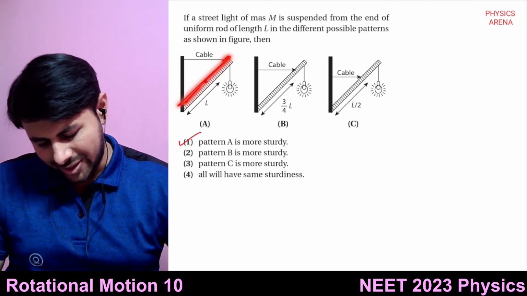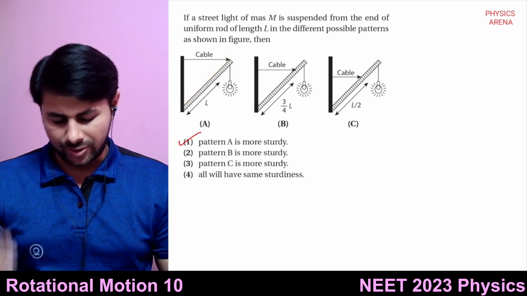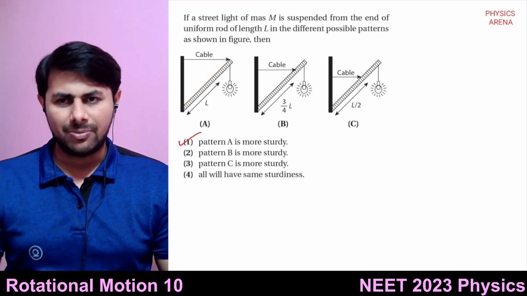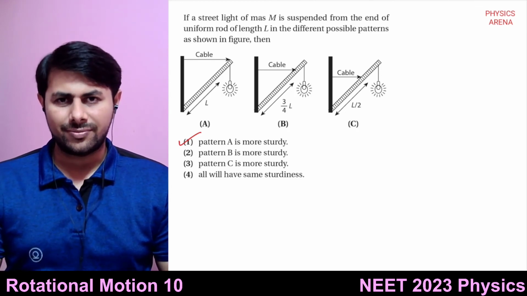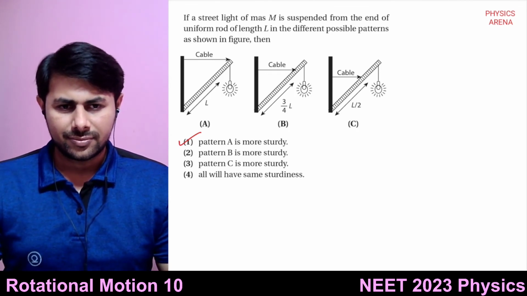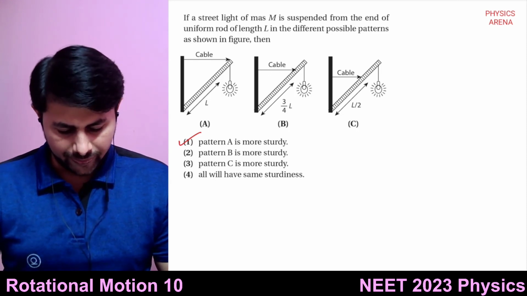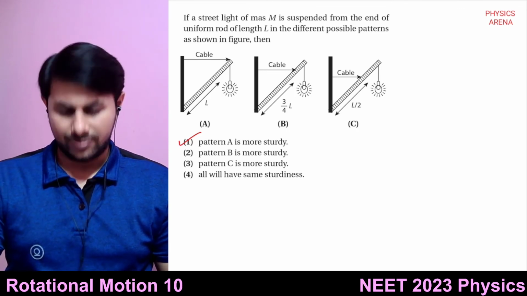So here, if distance is more, the tension in the cable will be lesser, and that's why it will be more sturdy. Okay, good. So this is the answer. Pattern A is more sturdy.